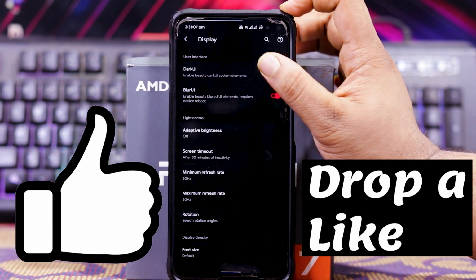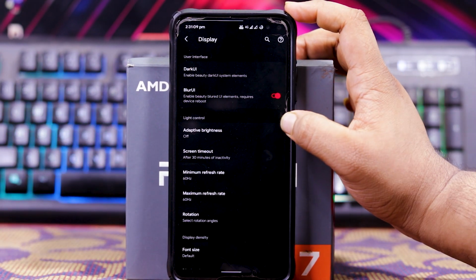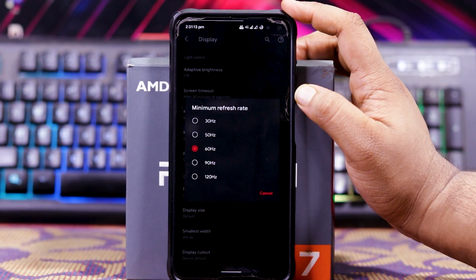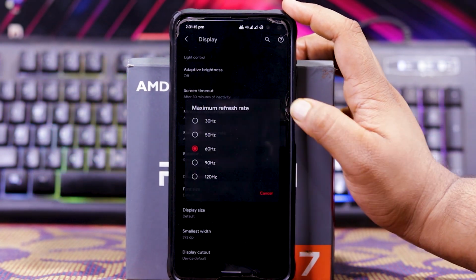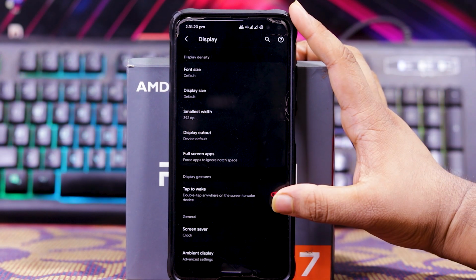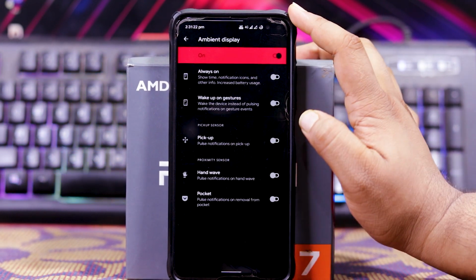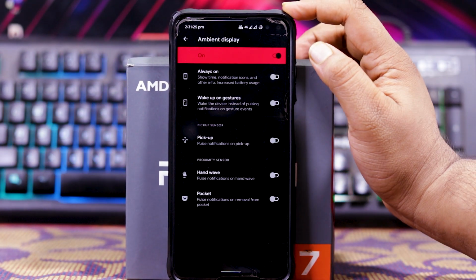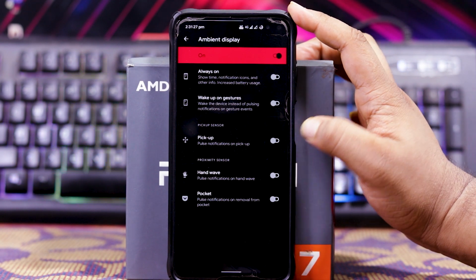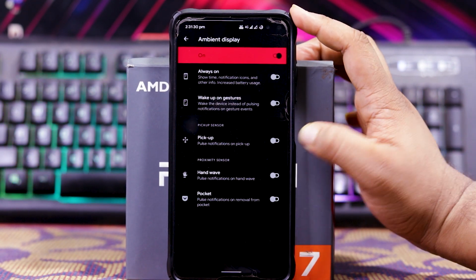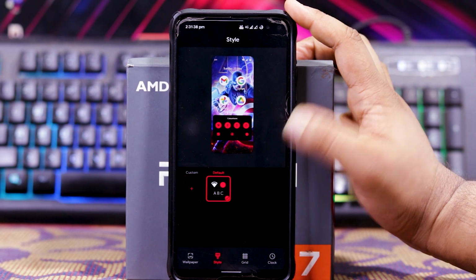In display, you get dark UI, blur UI. Down here you can do the refresh rate, that is minimum refresh rate and maximum refresh rate. Then you get double tap to wake, screensaver, and ambient display. In ambient display, when you turn it on, you get always on gesture, wake up gesture, pick up gesture, hand wave gesture, and pocket gesture. In themes, you get the same options.